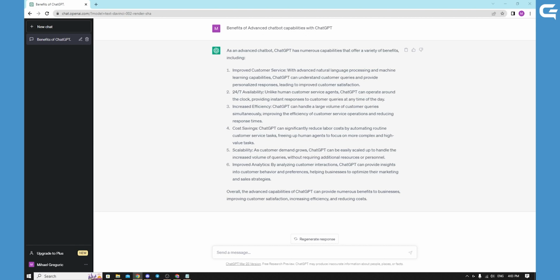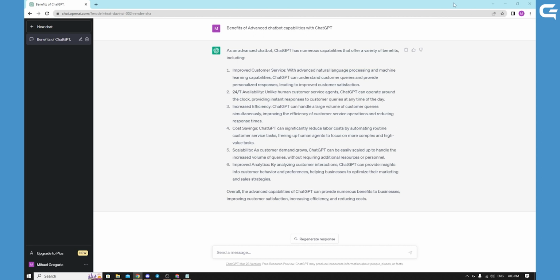So, in conclusion, advanced chatbot capabilities with ChatGPT can help improve user experience. It increases efficiency with natural language understanding, contextual awareness, personalization, multilingual support, and machine learning. ChatGPT can provide more accurate, personalized, and relevant responses to users by leveraging these capabilities. You can create a chatbot that is more useful and effective in serving your business needs.